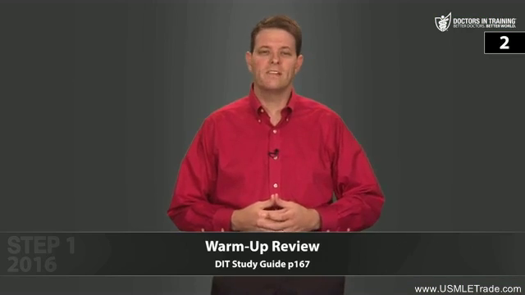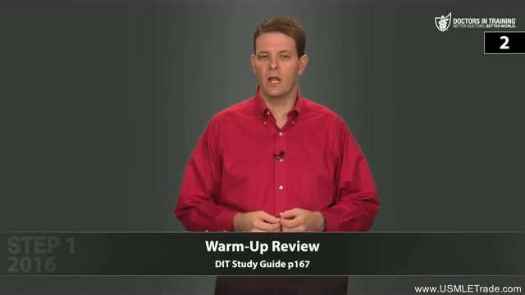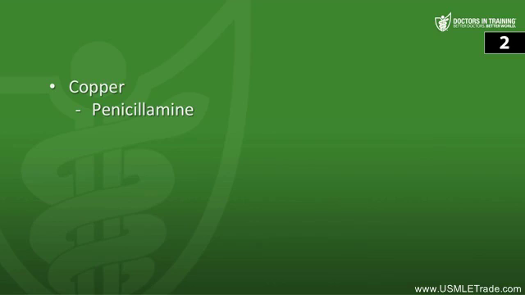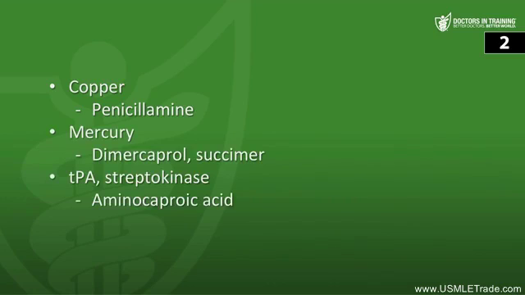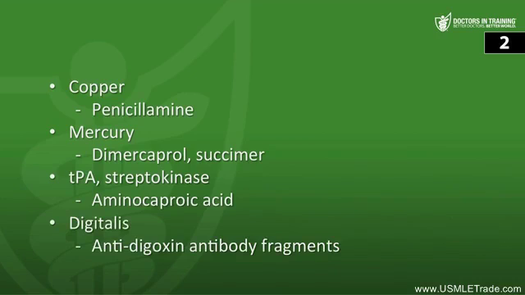And the last one, what is the antidote for poisoning with each of the following? So the antidote for copper poisoning is penicillamine, remember copper pennies. The antidotes for mercury poisoning are dimercaprol and also succimer. The antidote for TPA and streptokinase is aminocaproic acid. And for digoxin, the specific antidote is anti-digoxin antibody fragments.